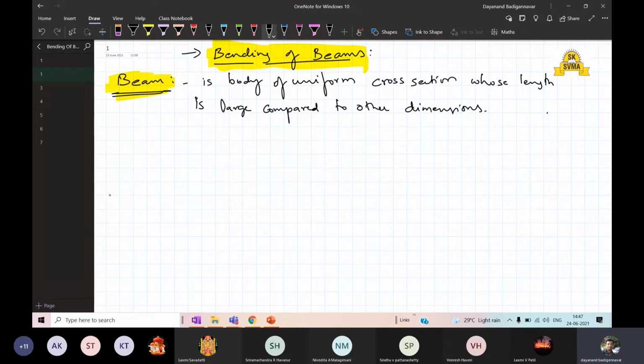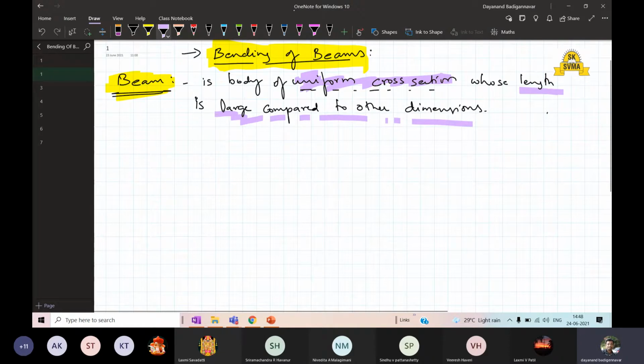Such a structure is called a beam. It is a homogeneous body of uniform cross section, and its cross section is uniform. Such a body whose length is very large compared with the other dimensions, we call a beam.